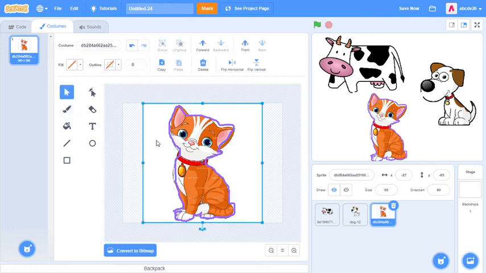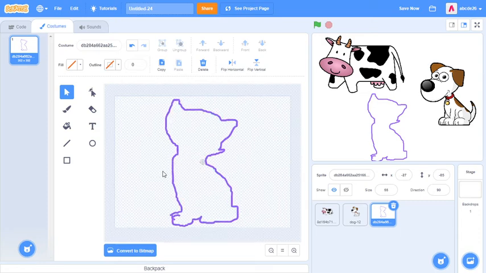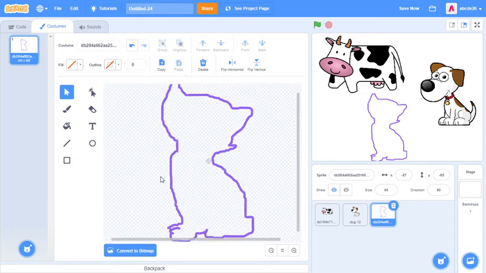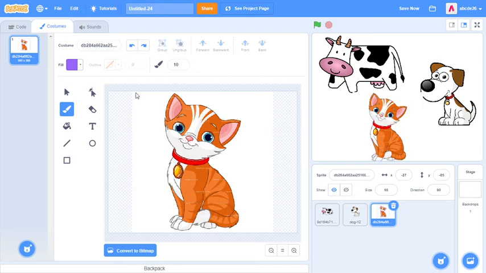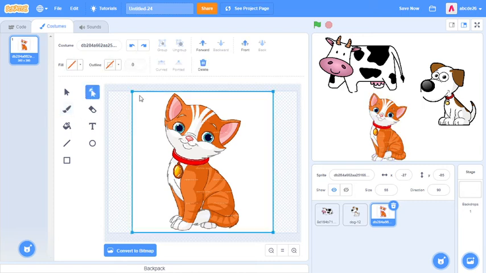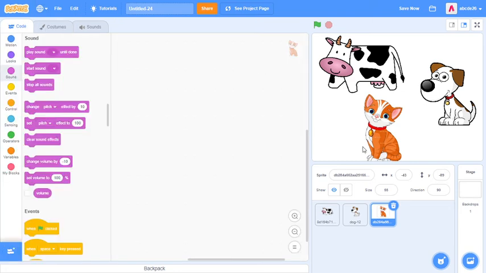So let's just delete this. So here we have a cat. This is the cat that we made. You can draw it, but I don't recommend doing that. There is no way that you can remove this thing now. Okay, so there it is.